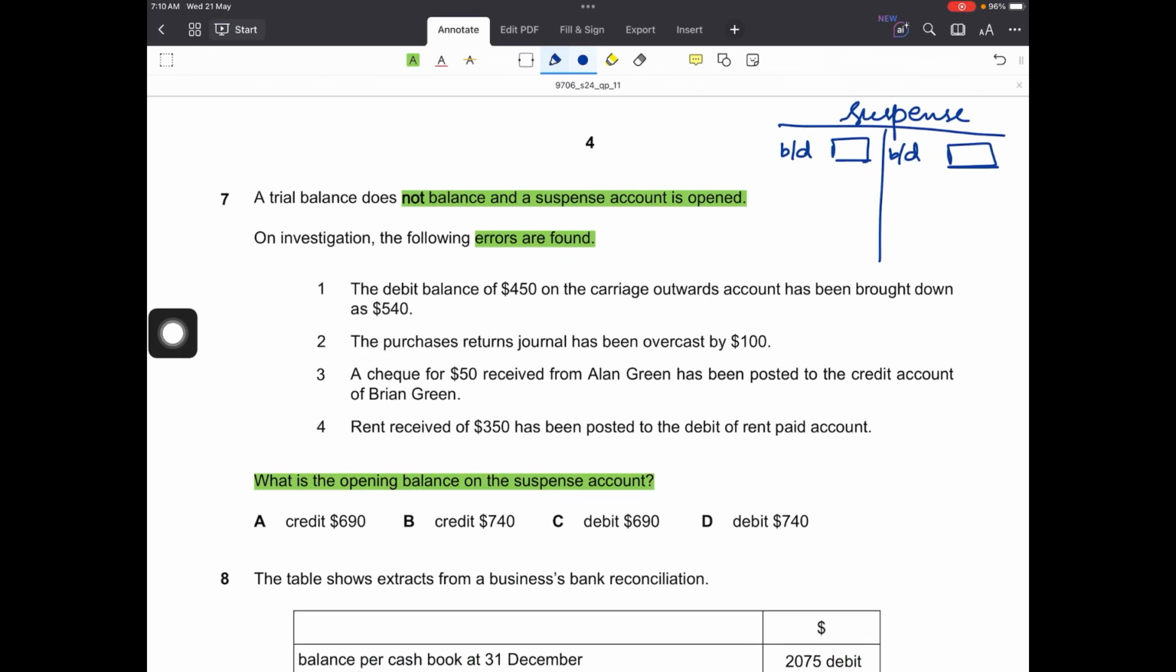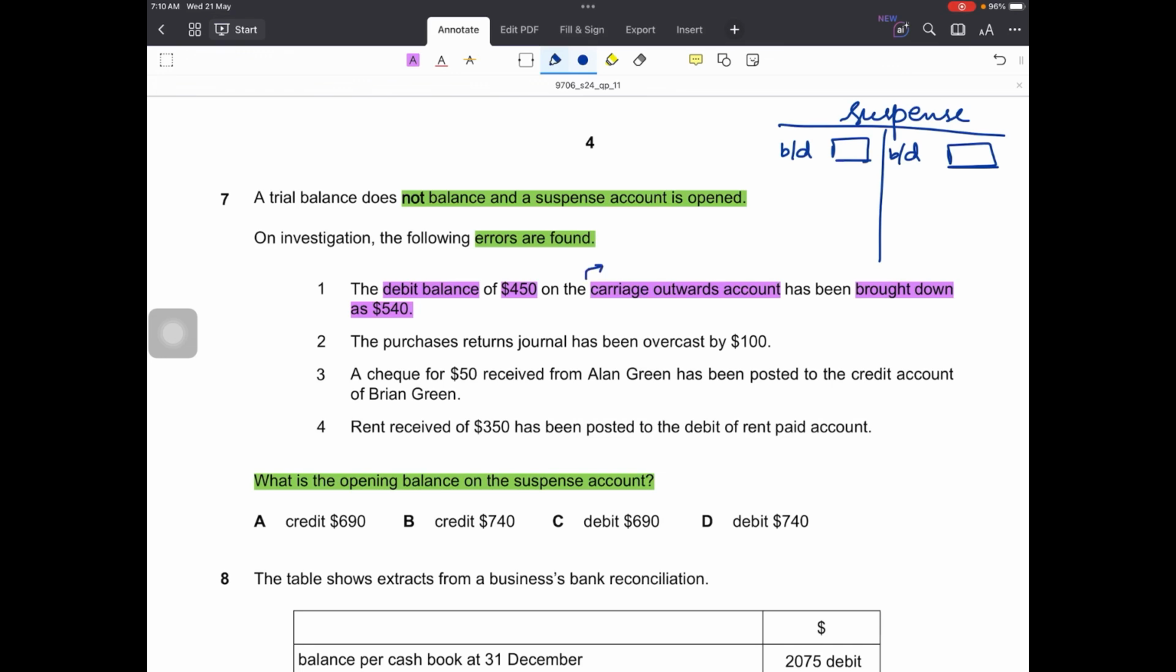Number 1, the debit balance of 450 on the carriage outwards account. Carriage outwards account is an expense account and it will have a debit balance, has been brought down as 540. So while bringing down the balance as BD in carriage outwards account on the debit side, instead of 450 we overstated the balance by 540. So there is an overstatement on the debit side of an expense account, and if I want it to come to 450, I have to credit it with the difference between the two figures.